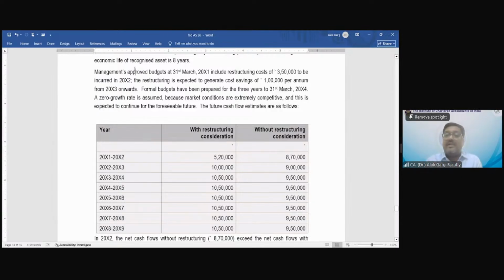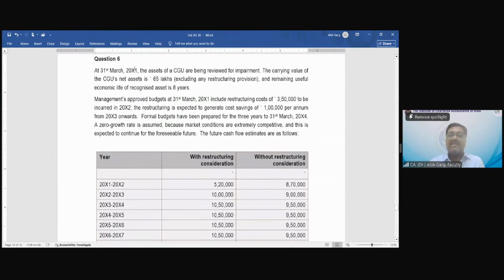These 8-year cash flows are given, and about the restructuring cost, it is written that management approved budget on 31st March 2001 includes restructuring cost of 3,50,000. Right? So the management's approved budget on 31st March 2001 includes a restructuring cost of 3,50,000. And this asset was acquired. So basically the carrying value of the cash generating unit was also given. The remaining useful life was 8 years, and 8-year cash flows are given without restructuring consideration and with restructuring consideration. This is given, right?